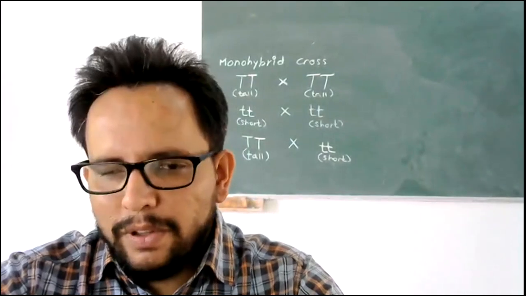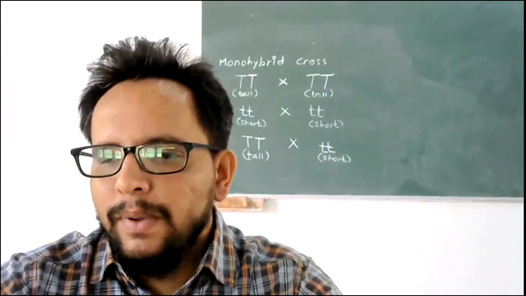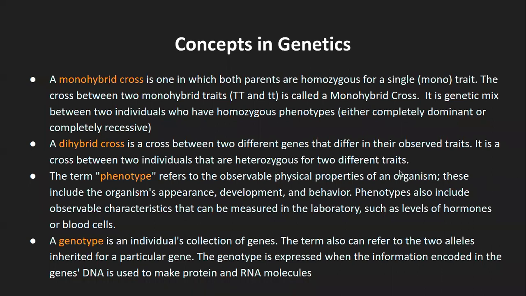Then going back to the slides. Okay, so that is monohybrid cross. Dihybrid, I will not speak about as of now because it's very complicated. Once you go through Mendel's experiment, you will have more clarity on the monohybrid cross, and then I will come back to the dihybrid cross.